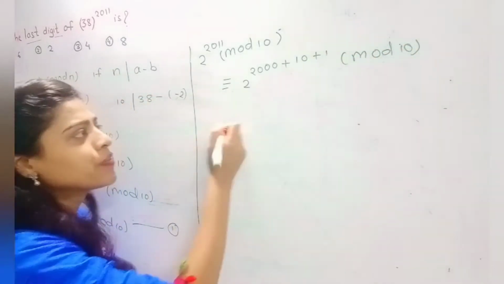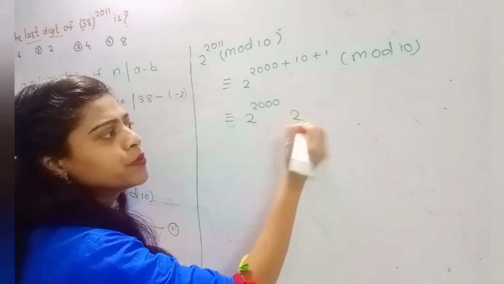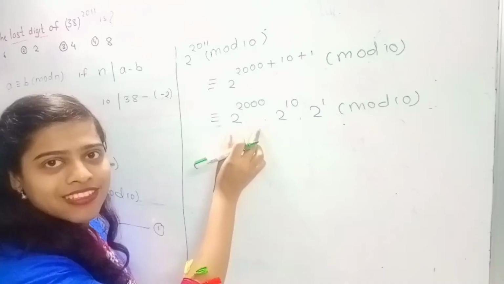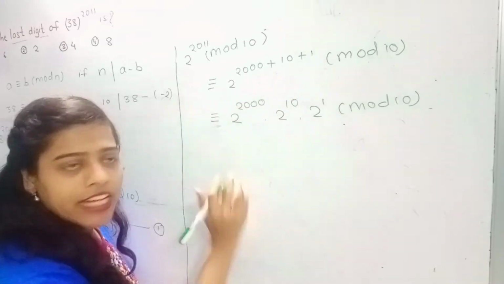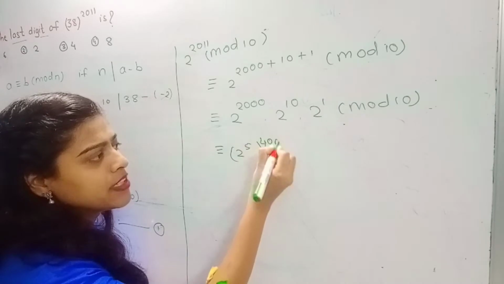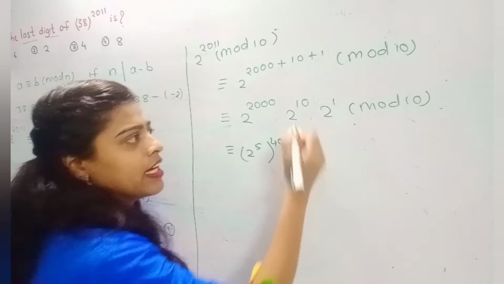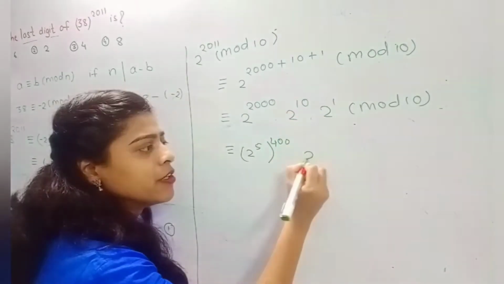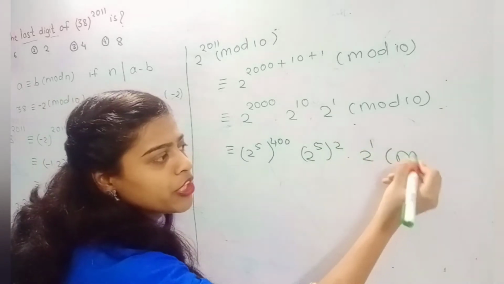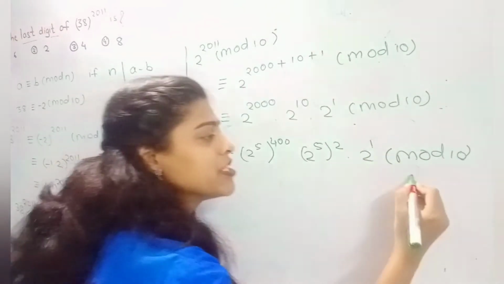Obviously this is true, which is congruent to 2 raised to 2000 into 2 raised to 10 into 2 raised to 1 modulo 10. This 2 raised to 2000 we can write as 2 raised to 5 raised to 400. Also 2 raised to 10 can be written as 2 raised to 5 raised to 2 into 2 raised to 1 modulo 10. We denote this congruence as equation number 2.